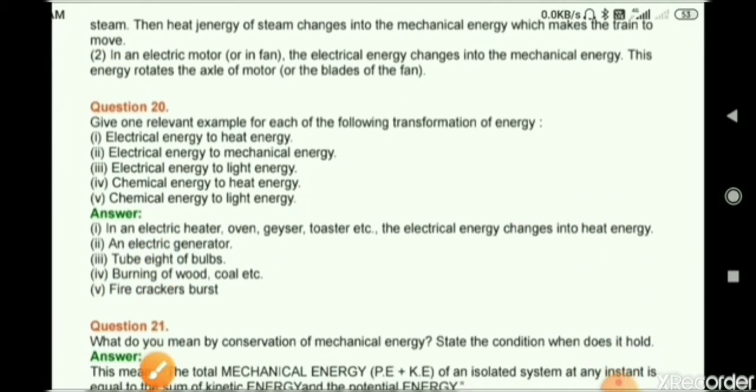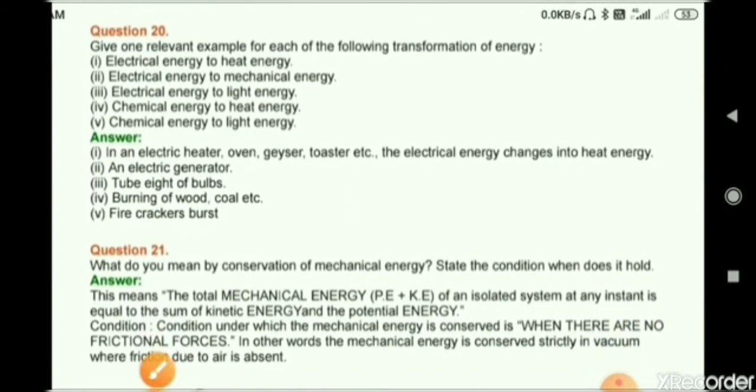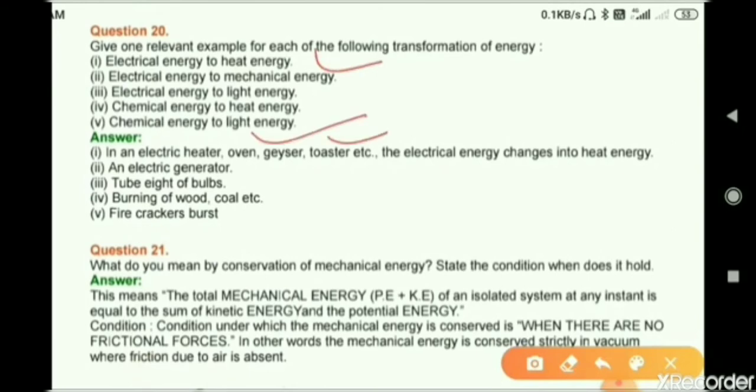Question number 20. Give one relevant example for each of the following transformations of energy. Electrical to heat energy: in an electric heater, oven, or geyser, you can write any one. Then electrical energy to mechanical energy: electric motor. Electrical energy to light energy: tube light or bulb. Chemical energy to heat energy: burning of wood. Chemical energy to light energy: firecracker.